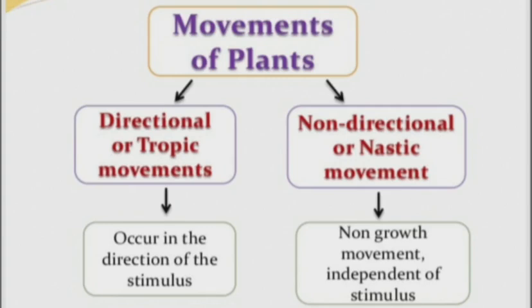Next, nastic movement, a non-directional movement. You can call it independent or random movement. So the growth takes place without any direction. Not only growth, the response to the stimulus is without direction. Like if you touch the plant, it gives you a response, and there is no direction. It gives an independent response to the stimulus, called nastic movement or non-directional movement.